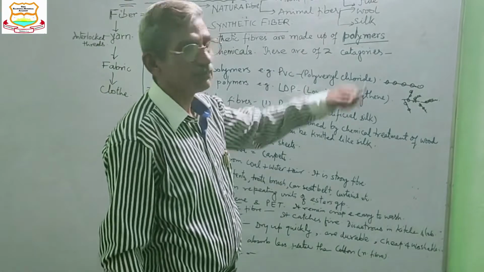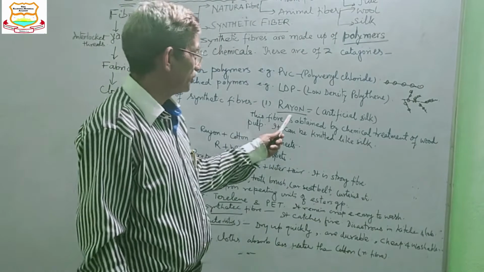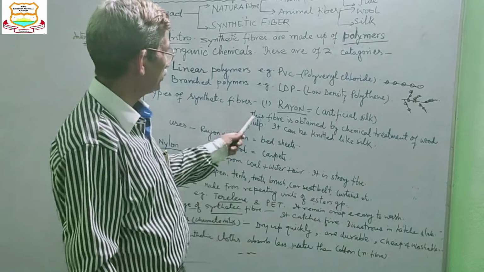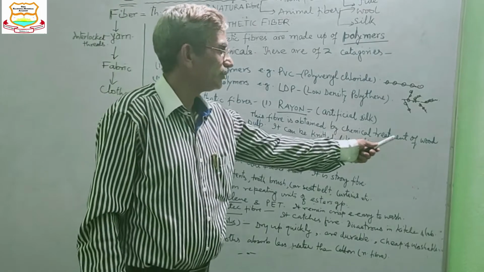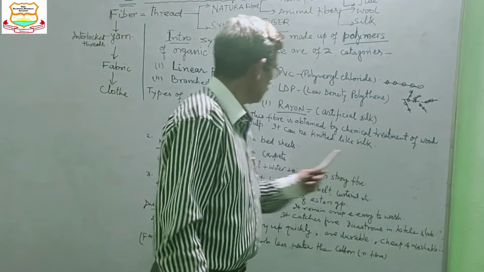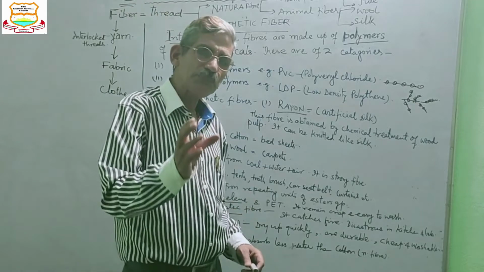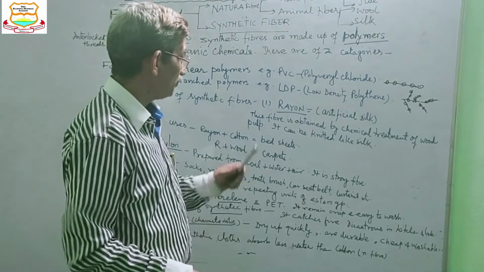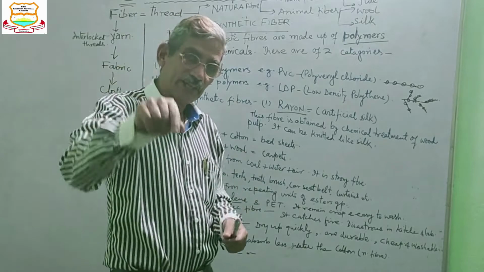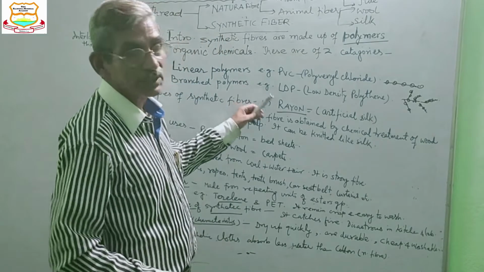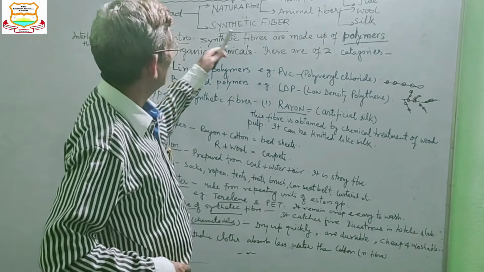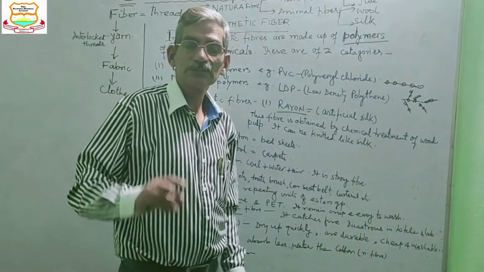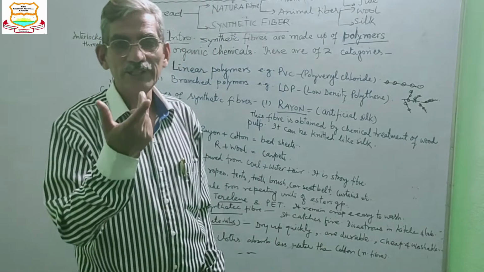Silk is a natural fiber, and this is also obtained from natural material. That is, this fiber is obtained by chemical treatment of wood pulp. So wood pulp is not a chemical, it is a natural stuff. But since it is made by man, that's why it is kept under synthetic fiber. It can be knitted like silk, it can be woven like silk.